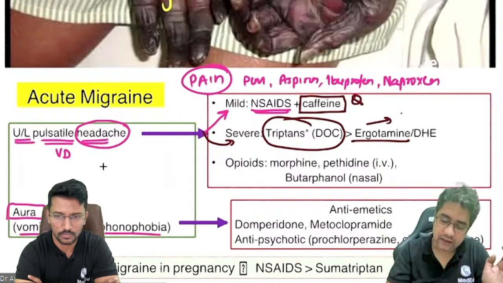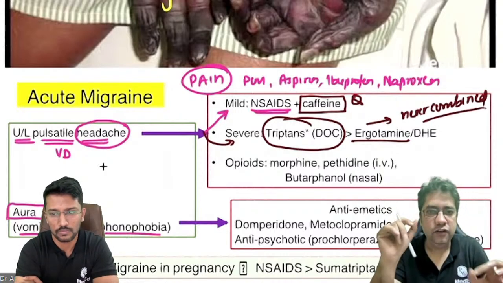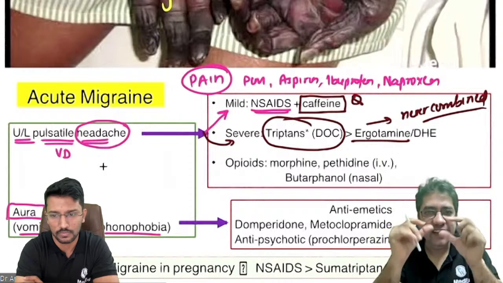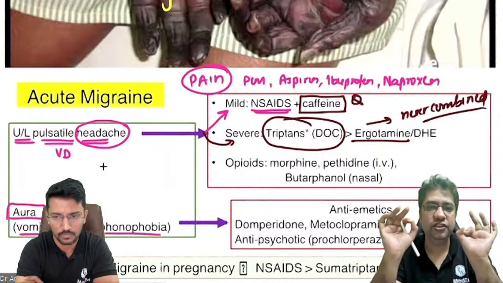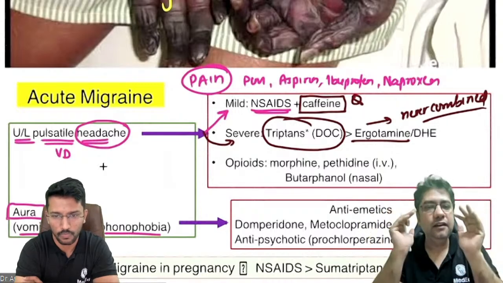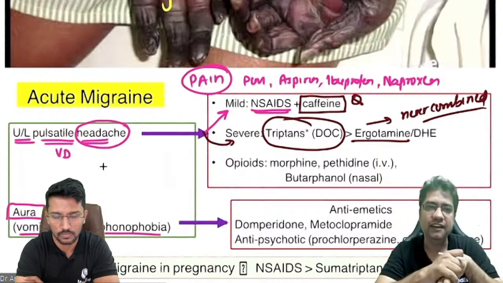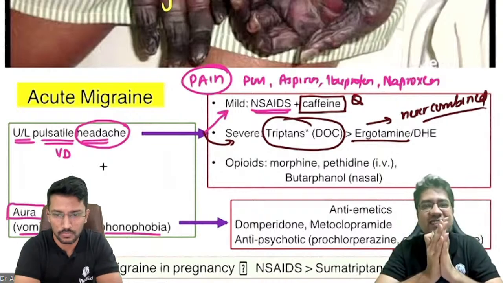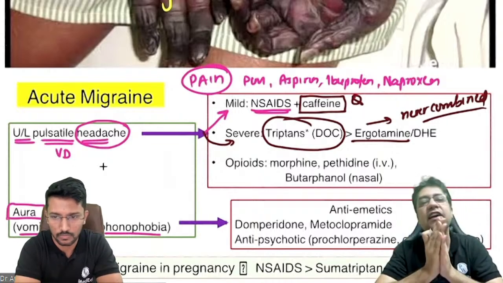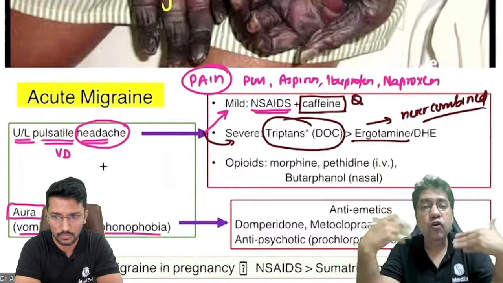Hence, you should never combine them together. But I will tell you one thing, if you go to the market, you very commonly find their combination. Remember, those combinations are illegal or irrational. We should not combine triptans and ergots together because they have same side effect. There should be at least a gap of 24 hours between a triptan and ergot. So that's a very common thing which we doctors generally overlook.